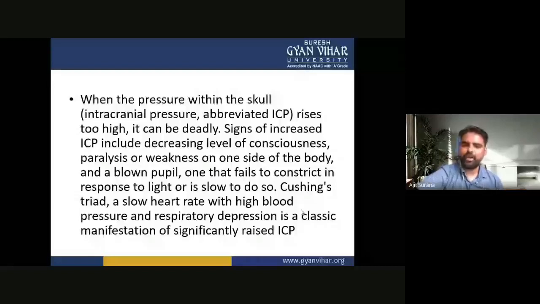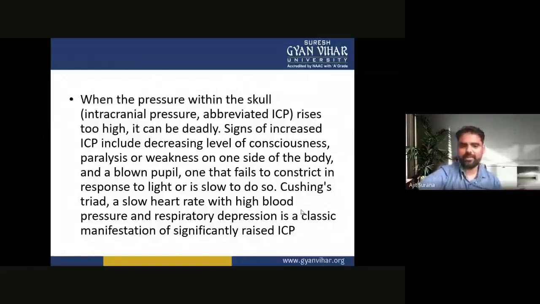When the pressure within the skull, or intracranial pressure, abbreviated ICP, rises too high, it can be deadly. Signs of increased ICP include decreasing level of consciousness, paralysis or weakness on one side of the body, and a blown pupil, one that fails to constrict in response to light or is slow to do so. Cushing's triad, a slow heart rate with high blood pressure and respiratory depression, is a classic manifestation of significantly raised ICP.